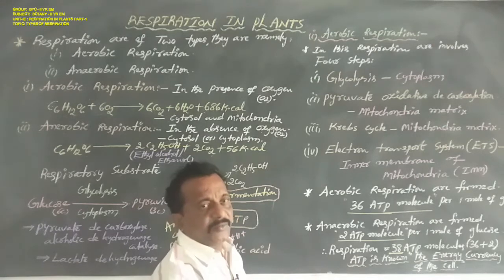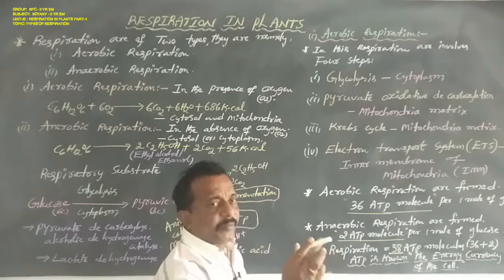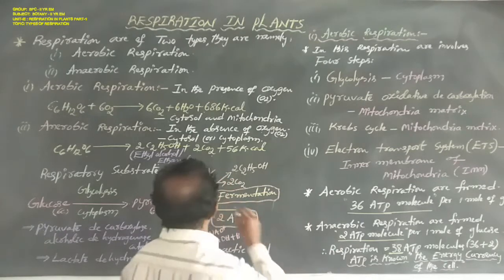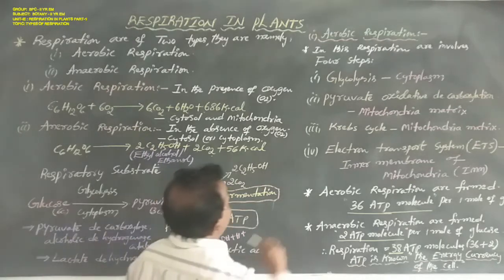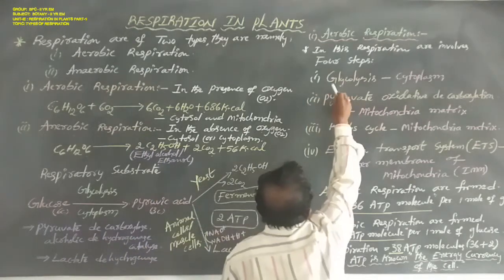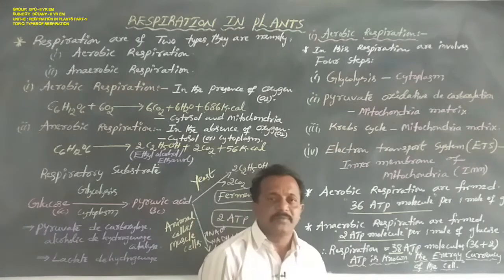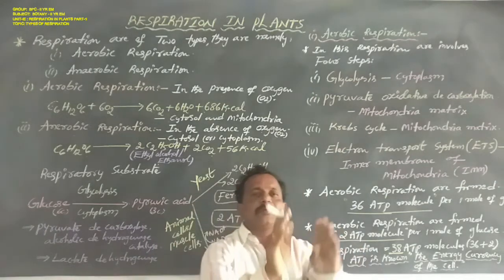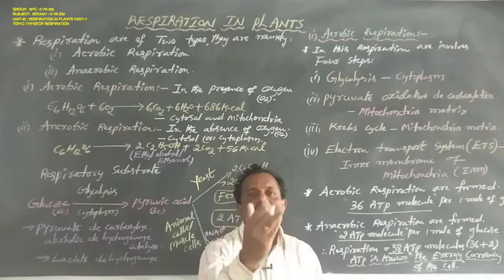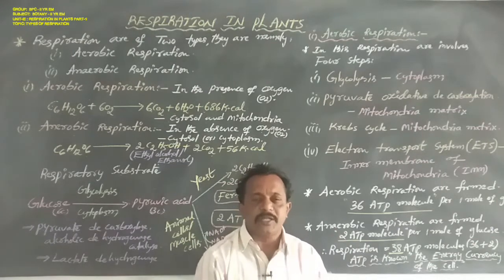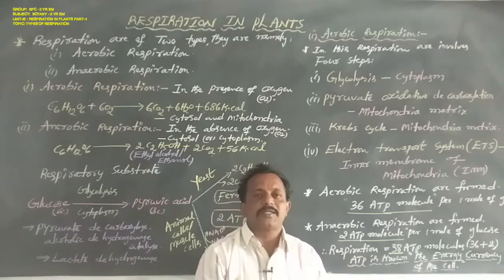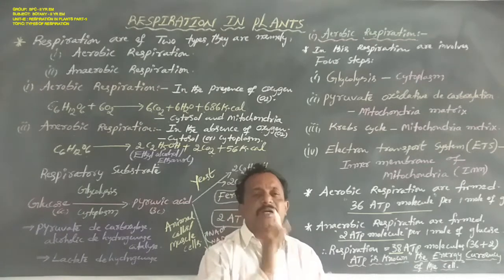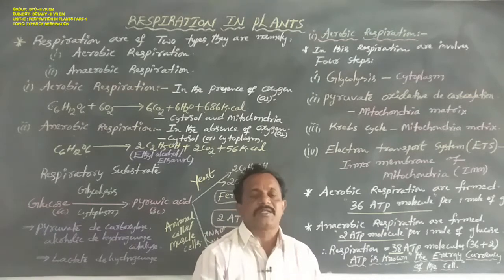Dear students, the first step, glycolysis, is present in both respirations. In anaerobic respiration, the first step is glycolysis. In aerobic respiration, the first step is glycolysis. Glycolysis is present in both types of respiration, that is aerobic respiration and anaerobic respiration. This is a common step in respiration, and it occurs in the cytoplasm or cytosol of the cell.